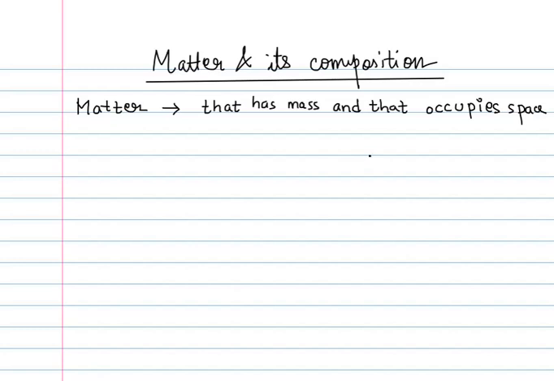So everything around us in our daily life is one or the other form of matter. The fact that I am speaking to you right now sitting at a table, that table is also a form of matter. In this case it's solid. The water that we drink every day, which is so essential for our survival, that's another form of matter. In that case it's liquid. And the primary thing that keeps us alive, the oxygen from the air that we breathe, that's also a form of matter, however it's gaseous.